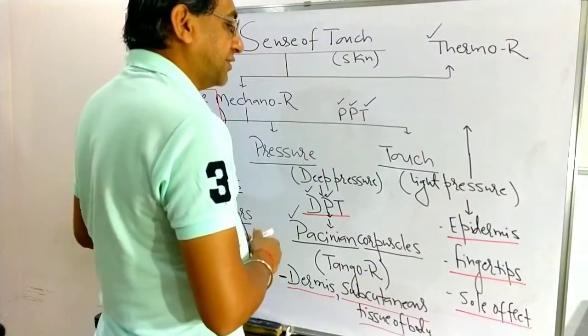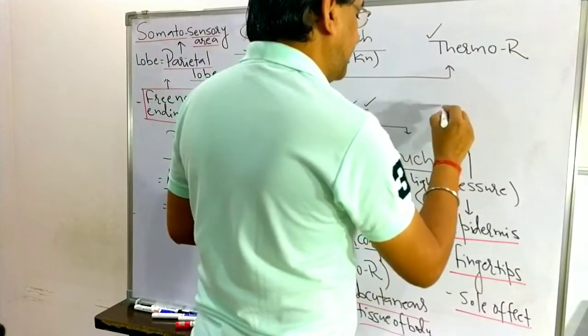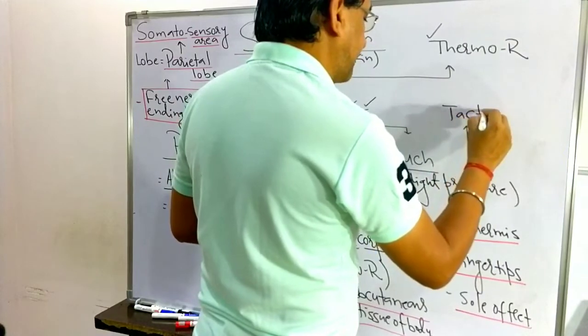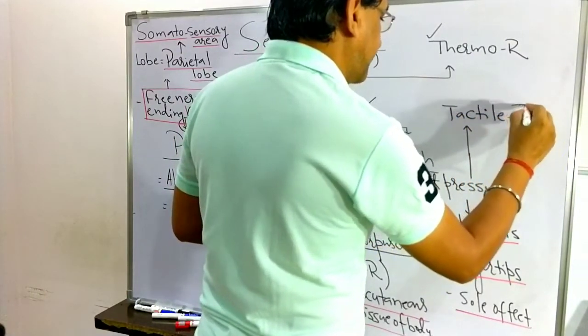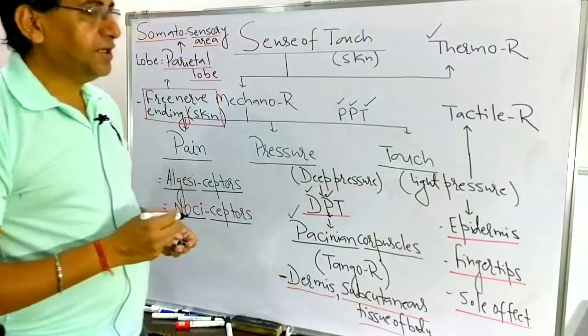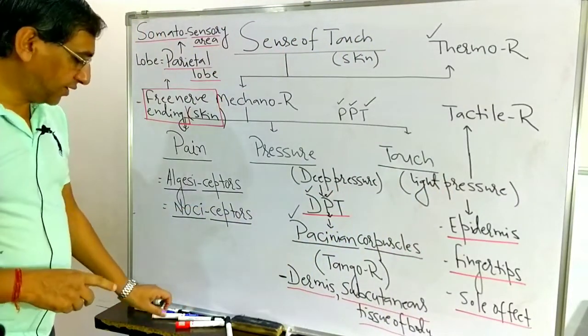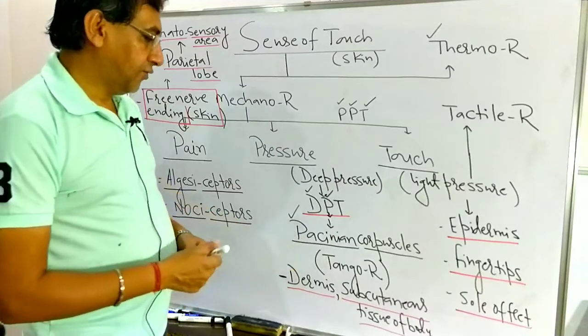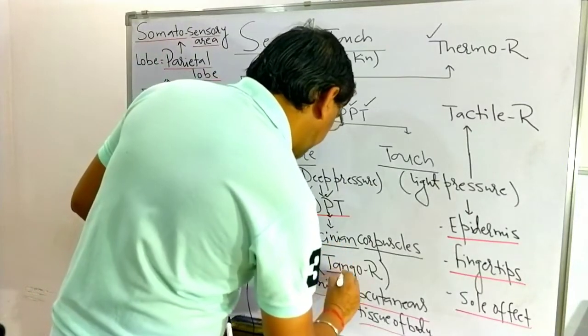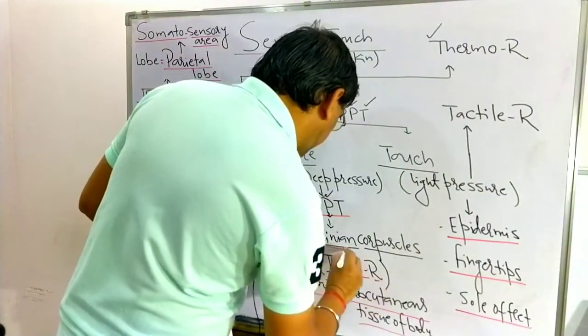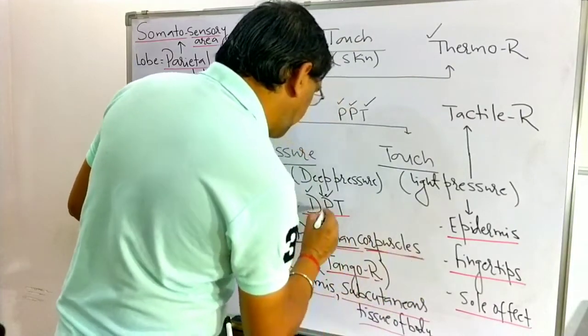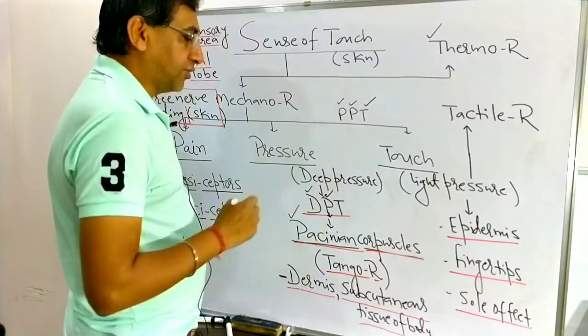The receptors related with light pressure are known as the tactile receptors. For deep pressure, they are the Pacinian corpuscles, or the tango receptor. Tango receptor, D for deep.